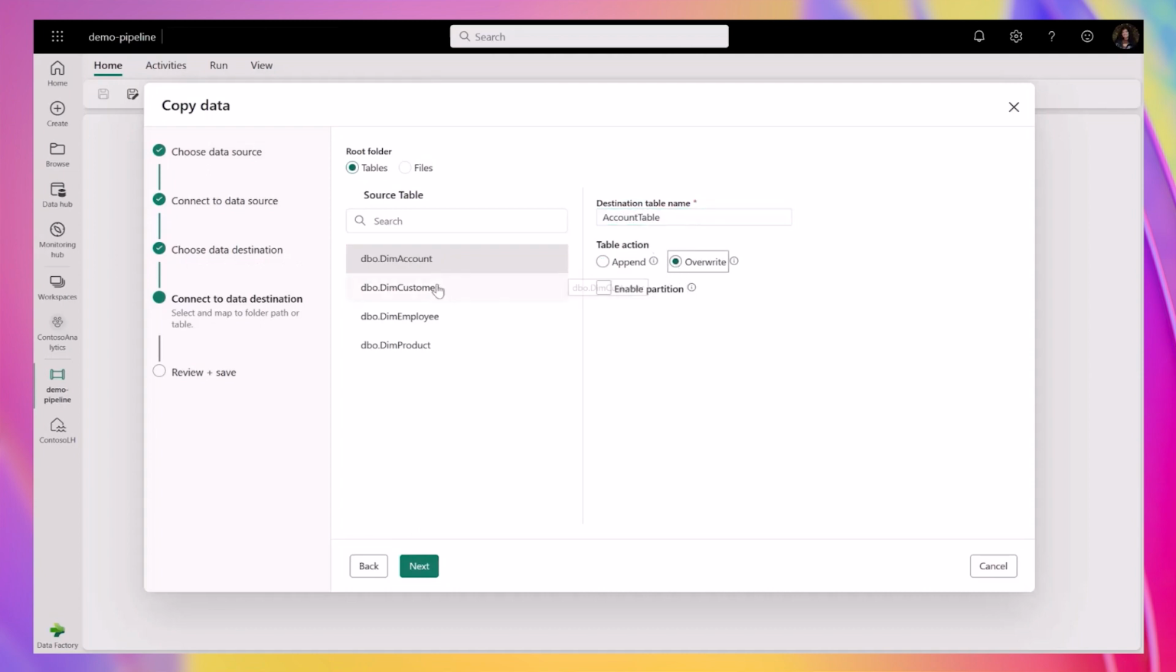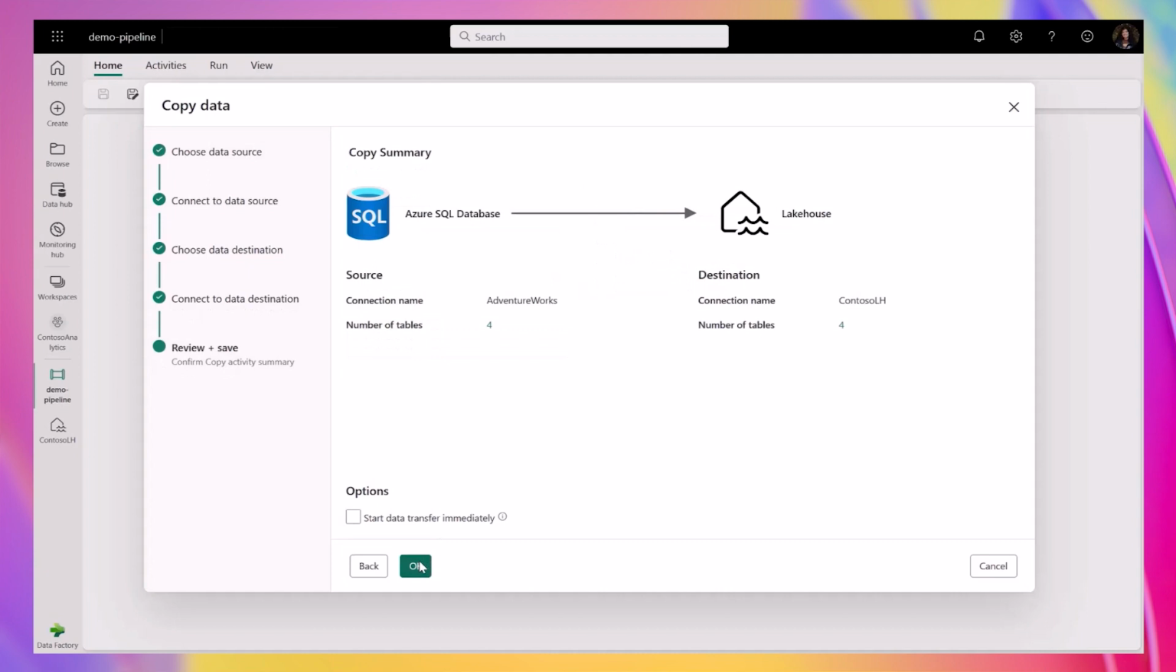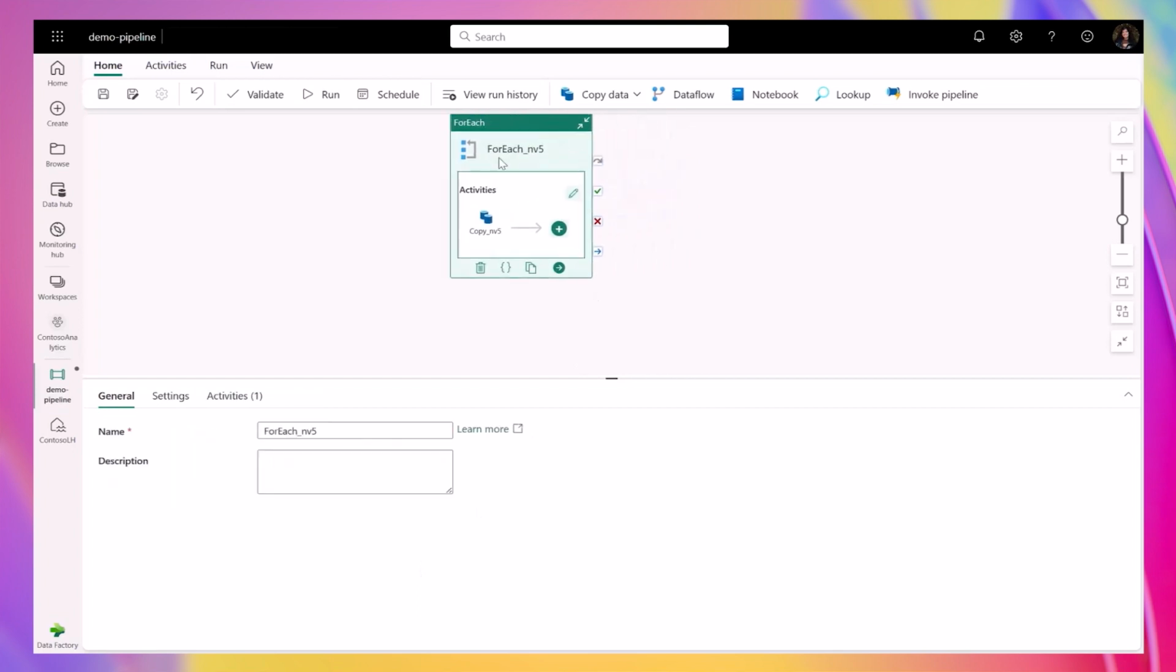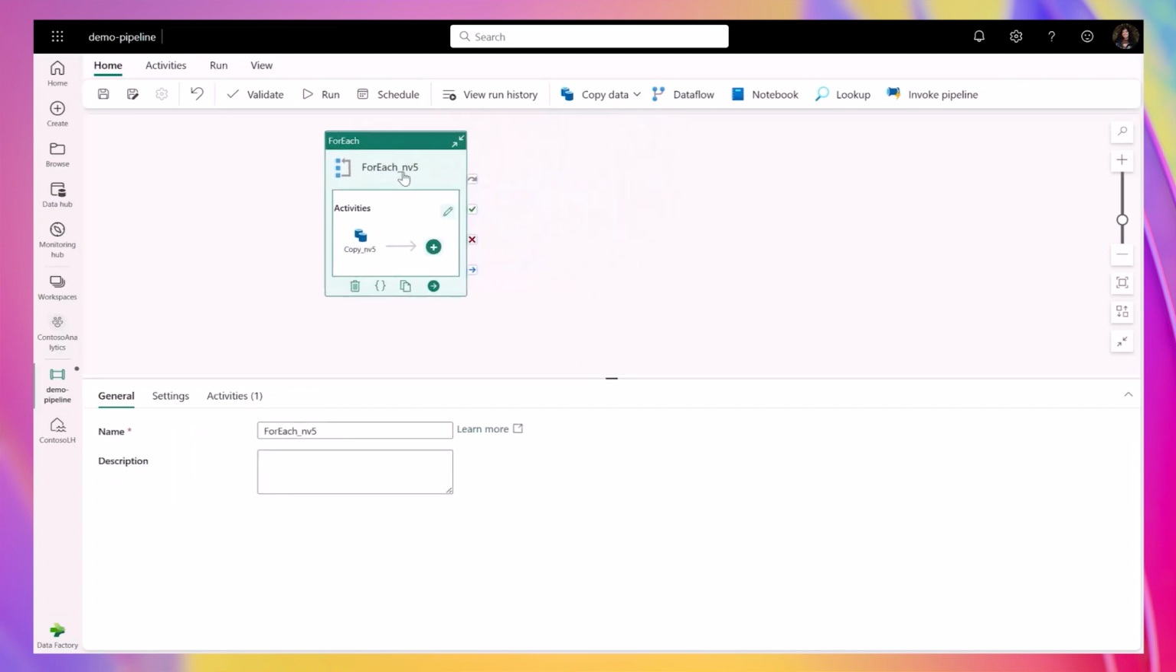And just like how I did in the data flow example, I will make sure I overwrite my tables just in case there are any duplicates in my lakehouse. I'm provided with a quick summary of what I just did. And just like magic, we can enable users to copy multiple tables quickly to their favorite data destinations.